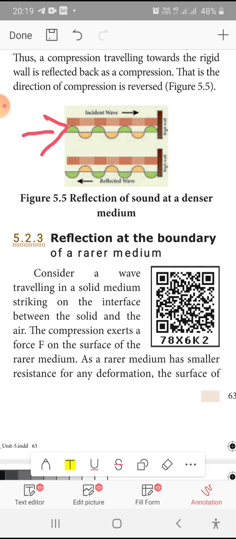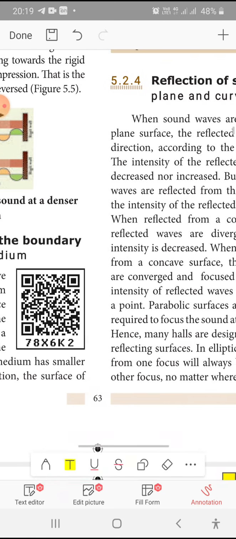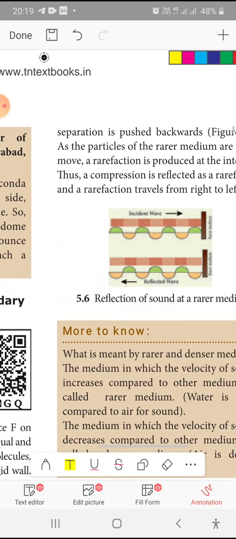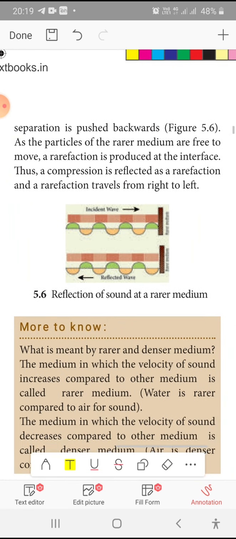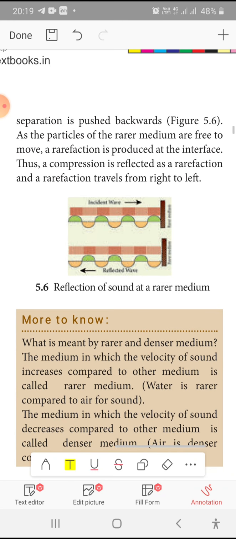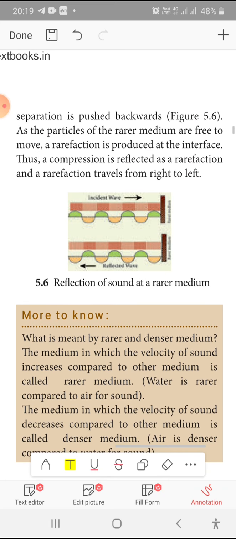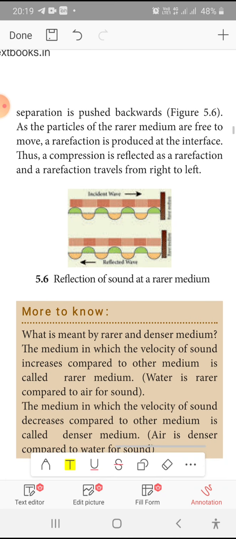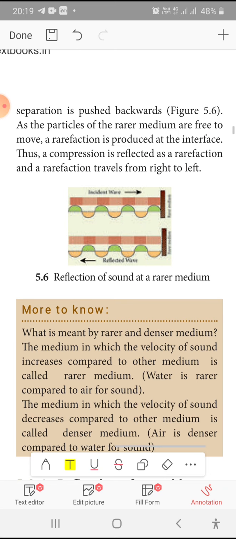A rarer medium is a relaxed medium. So consider a wave traveling in a solid striking the interface between the solid and the air. The compression exerts a force on the surface of the rarer medium. As a rarer medium has a smaller resistance to any deformation, the surface separation is pushed backwards. As the particles of the rarer medium are free to move, a rarefaction is produced at the interface. Thus, a compression is reflected as a rarefaction, and the rarefaction travels from right to left.